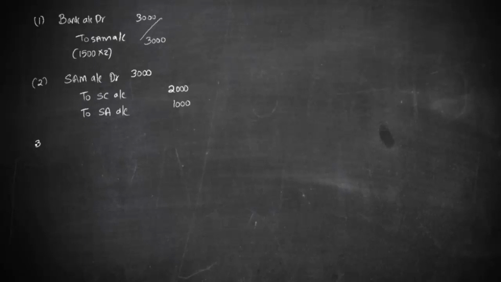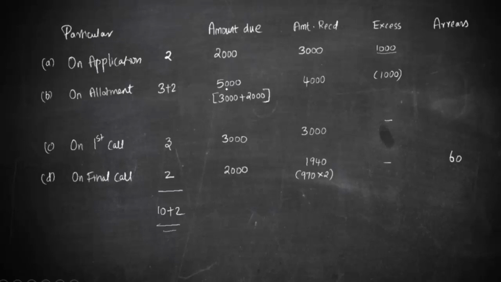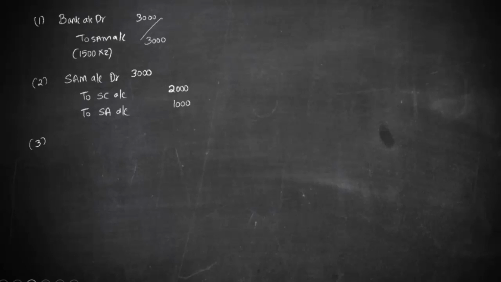Right, next we have to pass the due entry for share allotment, and here we calculated the due entry for share allotment. It is 5000. So the due entry is share allotment account debit 5000, but this entire 5000 is not for share capital because only one portion goes to share capital, the other portion goes to share premium account. What goes to share capital is 3 into 1000, that is 3000, and what goes to share premium is 2 into 1000, 2000. So this is about the share allotment.